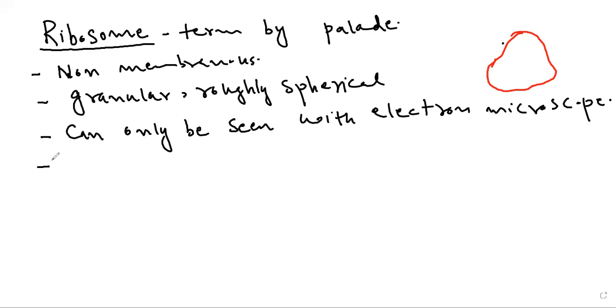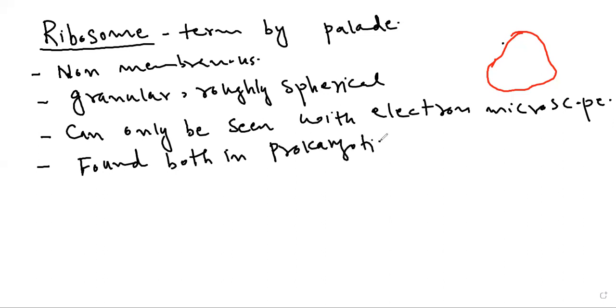After that, ribosomes are found both in prokaryotic as well as eukaryotic cell. Ribosomes are the cell organelles which are found both in prokaryotic cell as well as in eukaryotic cell.